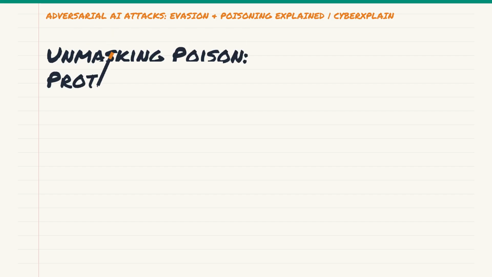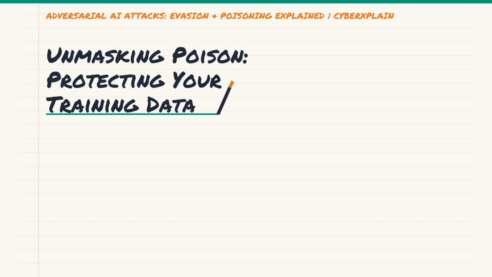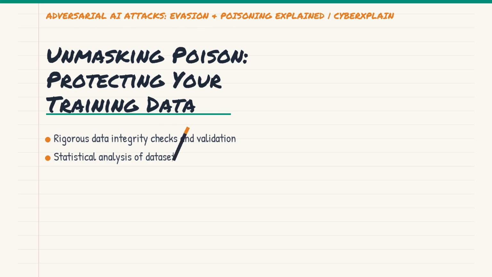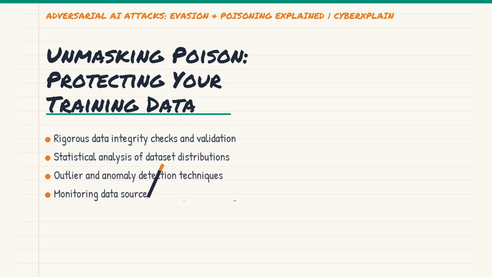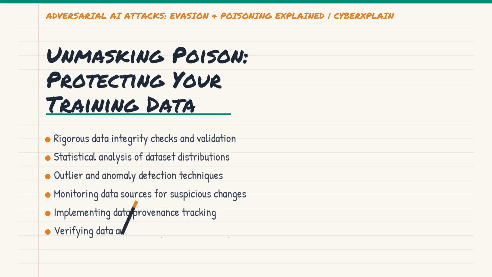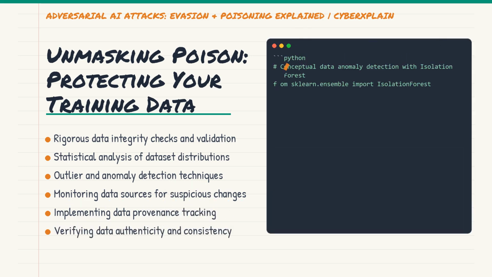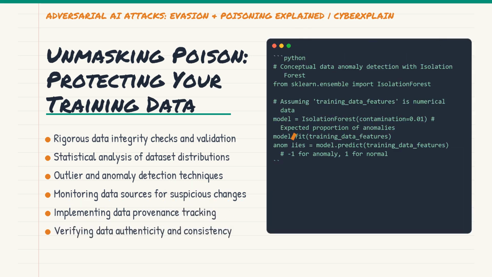Now for poisoning, since these attacks happen during training, detection needs to focus on the data pipeline itself. Data integrity checks are paramount. This involves rigorous validation of incoming data, ensuring it hasn't been tampered with and matches expected distributions. Statistical analysis and outlier detection can help spot anomalous data points that might be indicative of malicious injection.